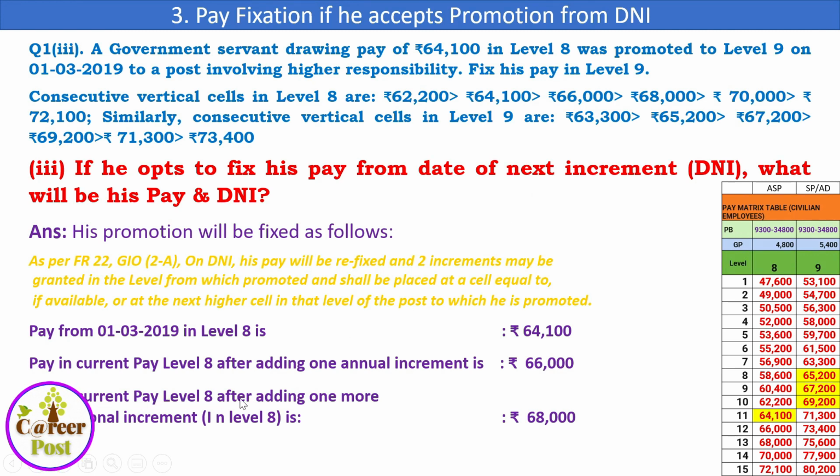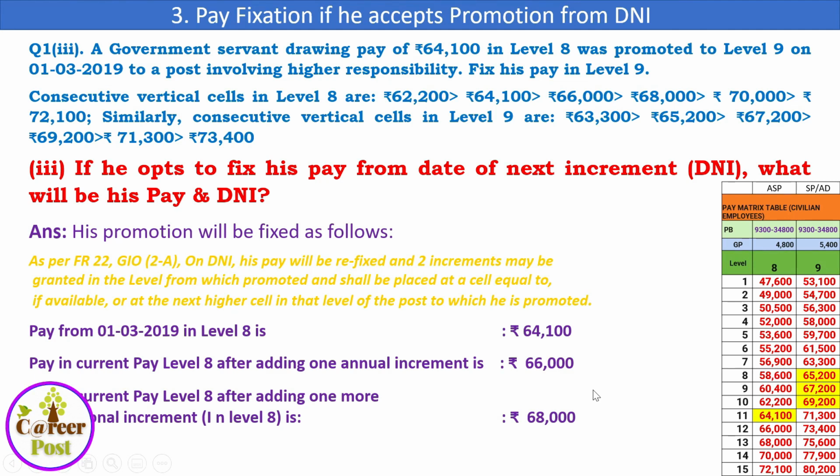In level 8, as we have already learned, the notional increment will always be added in the present scale, that is prior to the promotion, so here it will be in level 8 only. So 64,100 comes to 66,000 by virtue of his annual increment, and 66,000 becomes 68,000 by virtue of the granted promotional increment, that is the notional increment.